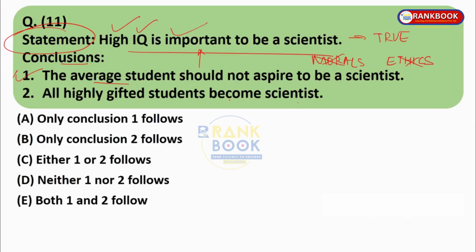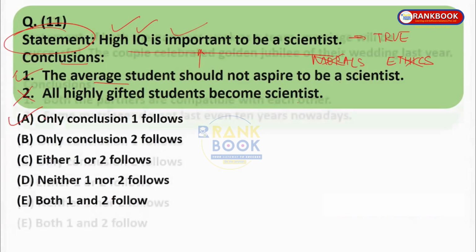Second, all highly gifted students become scientists. Now over here you can see that high IQ is important to be a scientist, but does it say that all high IQ students become scientists? No, it is not like that. It is just saying what is needed for becoming a scientist. So all highly gifted students become scientists is not true. So only conclusion 1 follows. A is the right option.